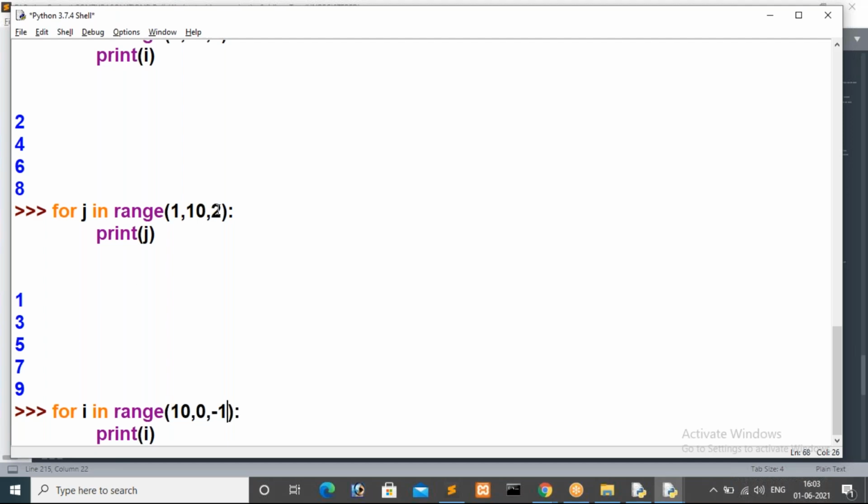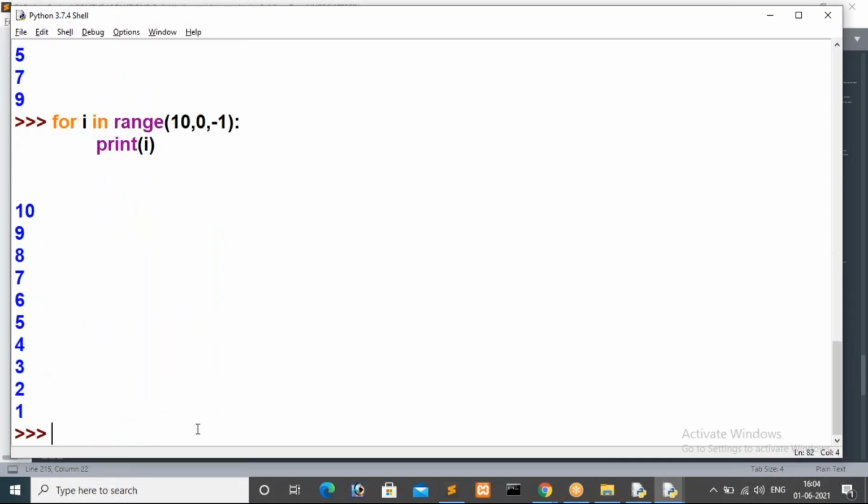So here I'm specifying the third parameter. The third parameter specifies the increment or decrement, the number of steps to increment or decrement. In this case I'm giving 2, so it will increase the value by 2. Here I'm giving a negative value, so it decreases the value. So you can observe 10, 9, 8, 7, 6, 5, 4, 3, 2, 1.